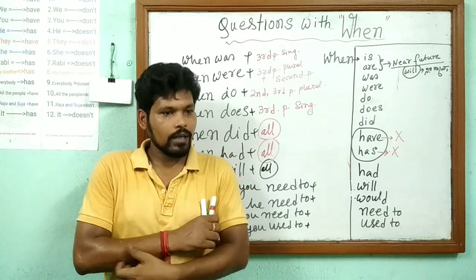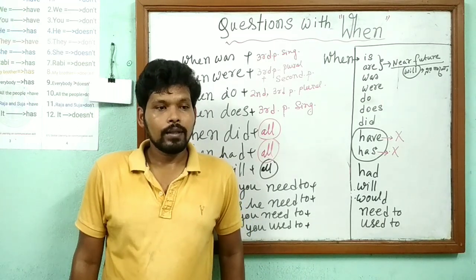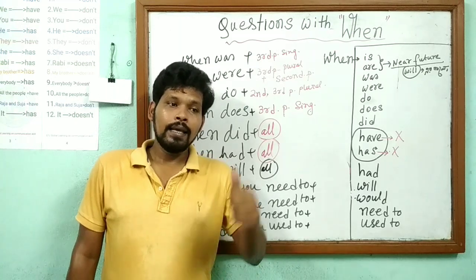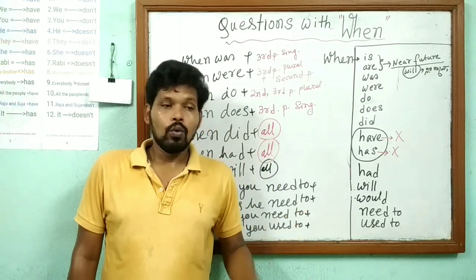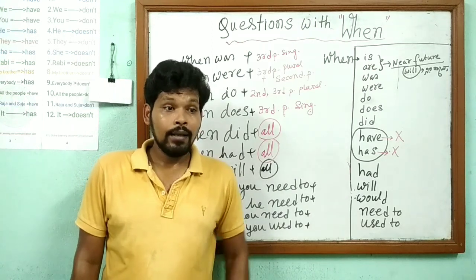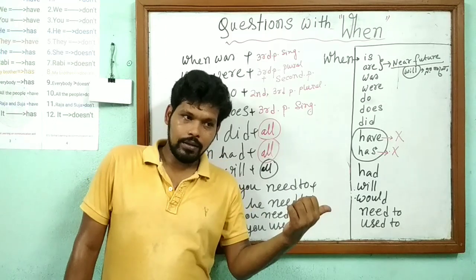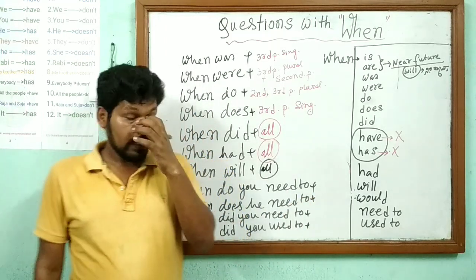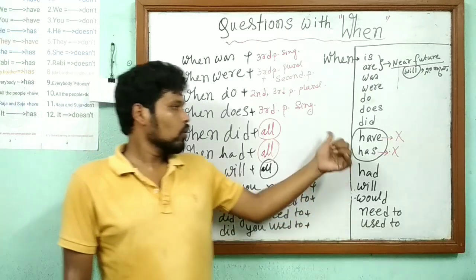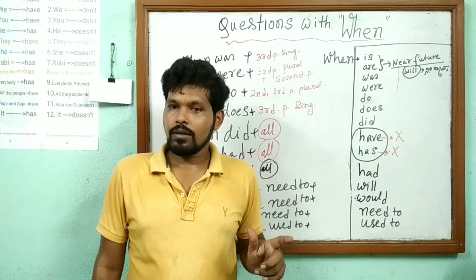Suppose I am asking you a question: when have you played? Then the answer will be I played. When have you called? I called. When have you gone? I went. So that is why we don't ask questions with when have and when has, because the answer will be in past.